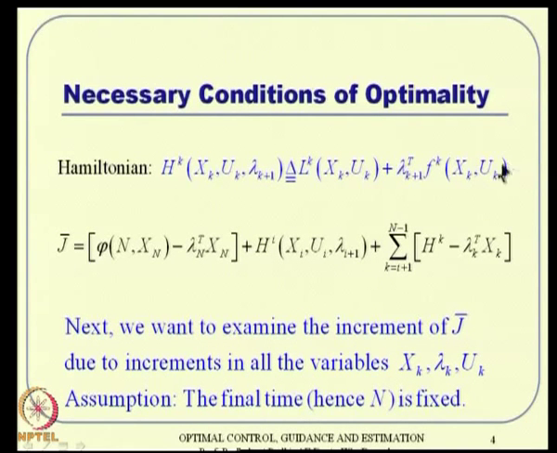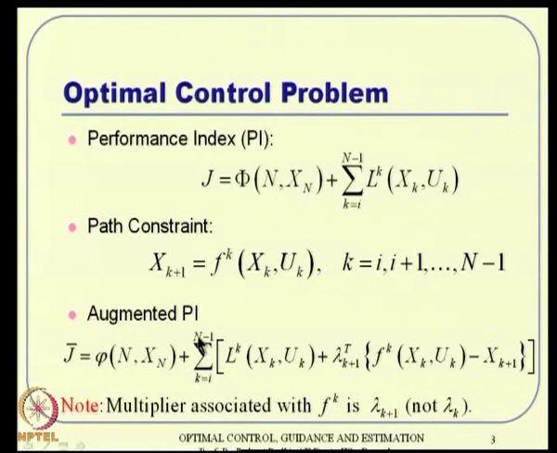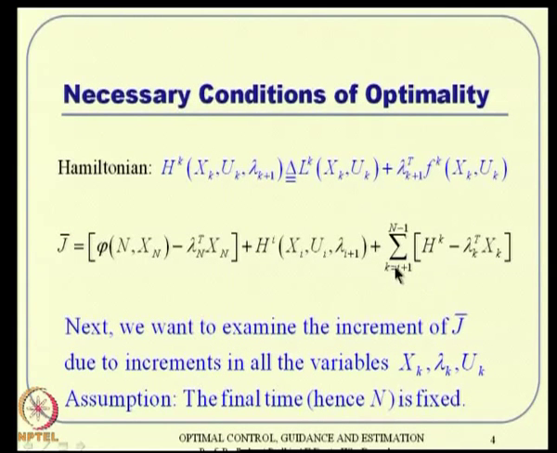Now, with respect to this definition, J bar can be written something like this. Here, it is not from I to n minus 1, but we take it out from I plus 1 to n minus 1 and write the I term separately. This is just a manipulation sort of thing.